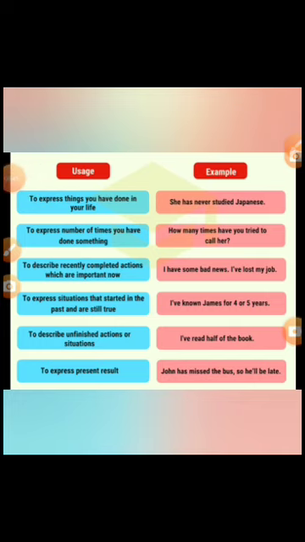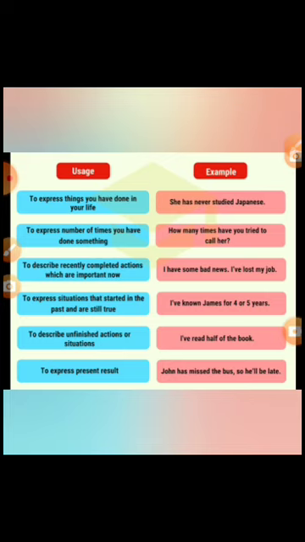Uses of present perfect tense. To express things you have done in your life. Example, she has never studied Japanese. To express number of times you have done something. How many times have you tried to call her? To describe recently completed actions which are important now. I have some bad news. I have lost my job.